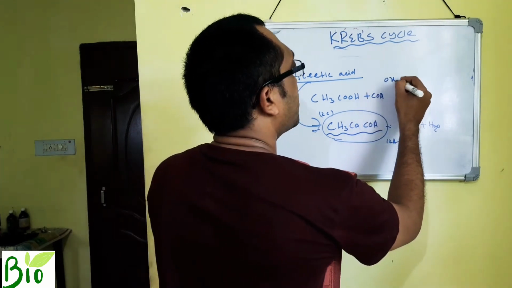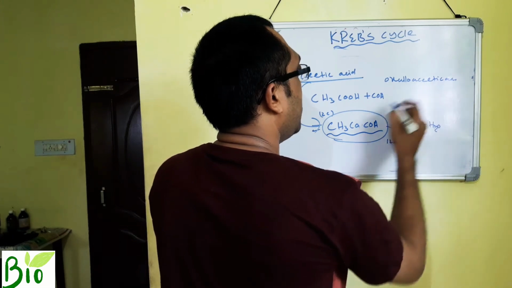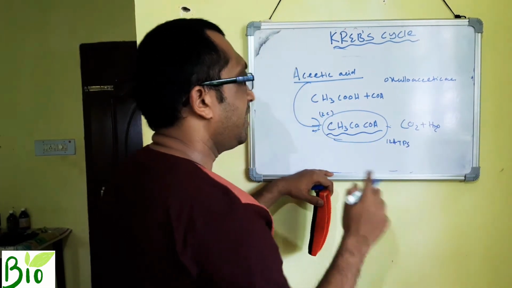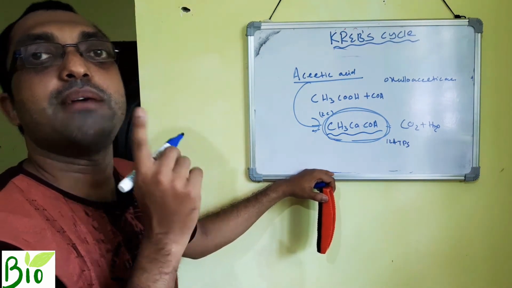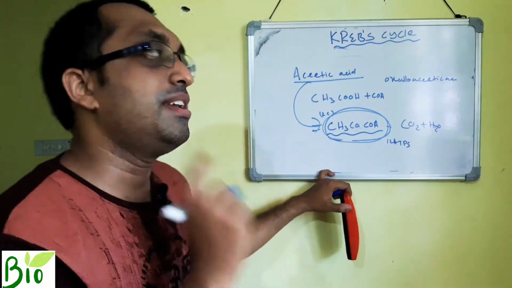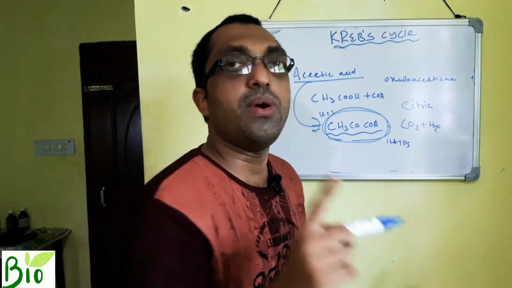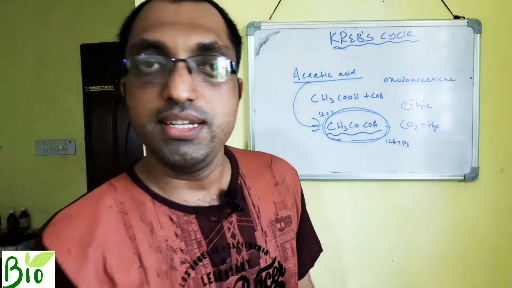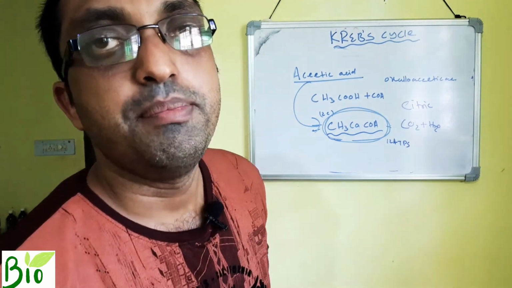This is oxaloacetic acid. Oxaloacetic acid inside mitochondria captures the acetyl coenzyme A and converts it into citric acid. In the previous video I have described it. If you have not seen, the link is below for the previous video.